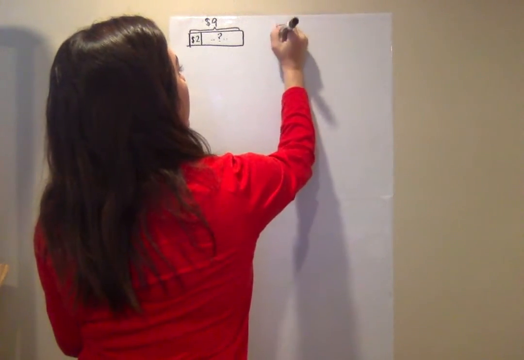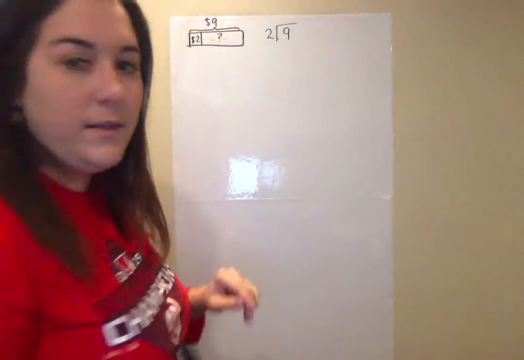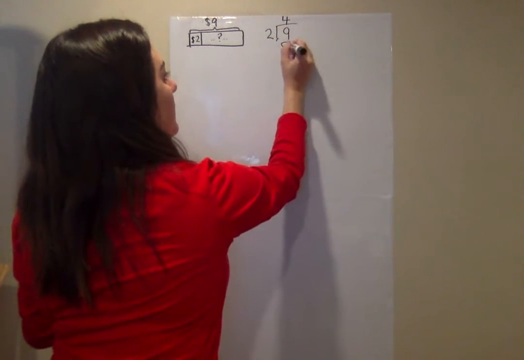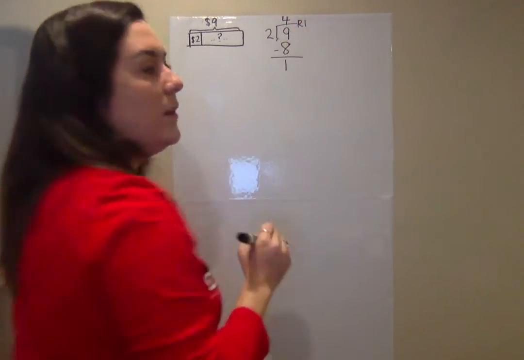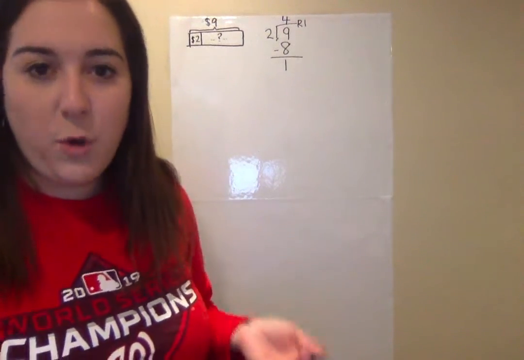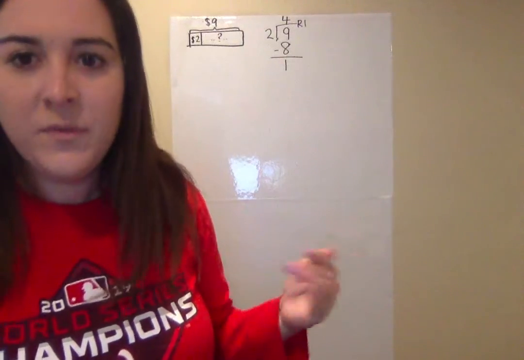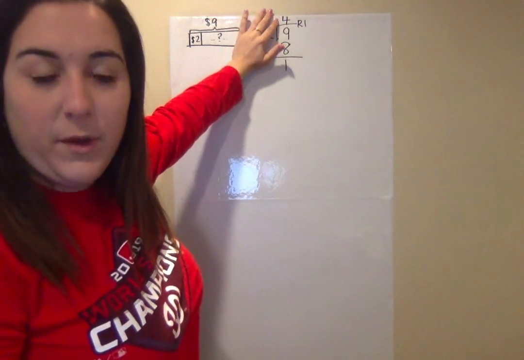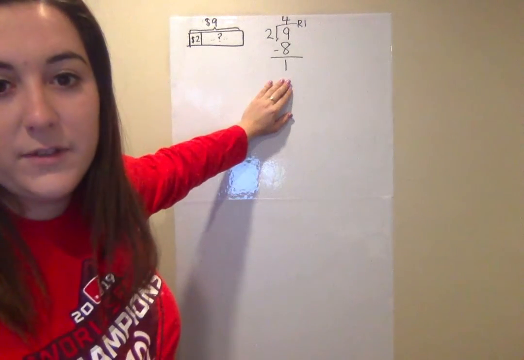So I'm going to say 9 divided by 2. How many times does 2 go into 9? It goes in 4 times. Then I multiply 4 times 2 is 8. When I subtract, I get 1. So my quotient is 4 remainder 1. But now we have to interpret that. Can we say she bought 4 remainder 1 tickets? No, right? That's not a thing. You can't buy a remainder 1 ticket. So we can say she bought 4 tickets with her 1 month's allowance, and this 1 represents how much money she had left over. She has $1 left over.